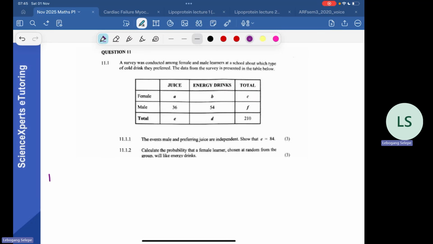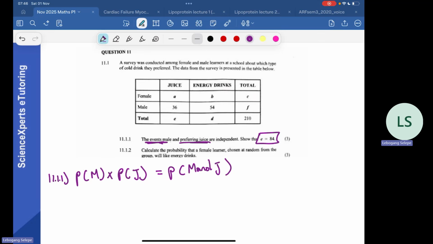So they say that on 11.1.1, being male and preferring juice are independent. Show that E is 84. If being male and preferring juice are independent, first things first, write down the formula for independent events. So we know that the probability of male multiplied by the probability of preferring juice, I'm just going to call it J, is equal to the probability of male and J, male and juice, being a male and getting juice.